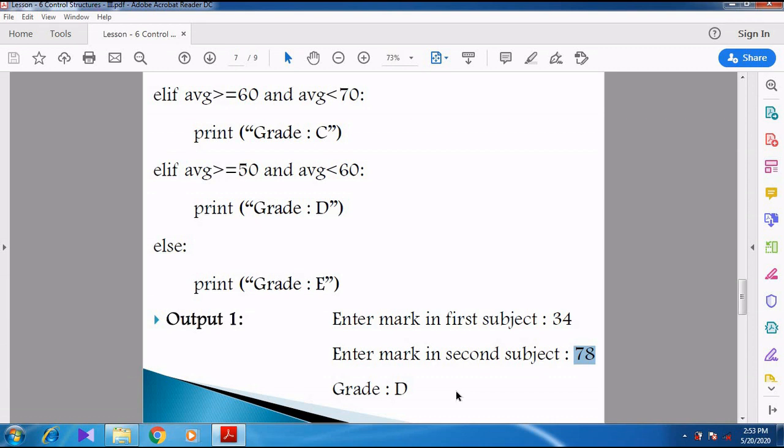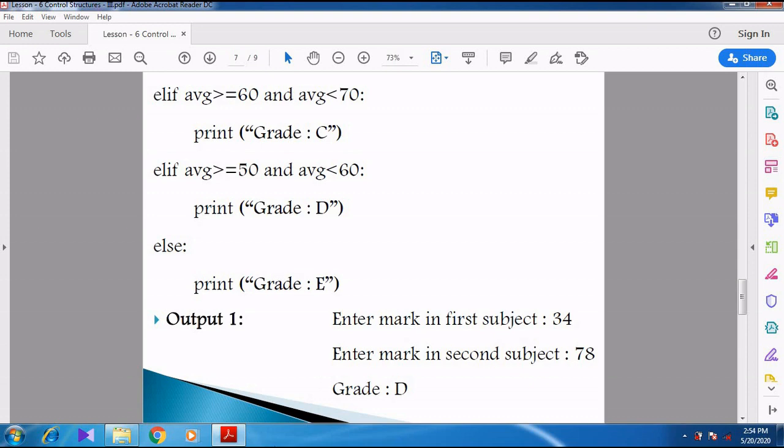No, 56. Yes, 56. 56 means greater than or equal to 50 and less than 60. So 56 belongs to grade D. Right. I think you can understand the first output.